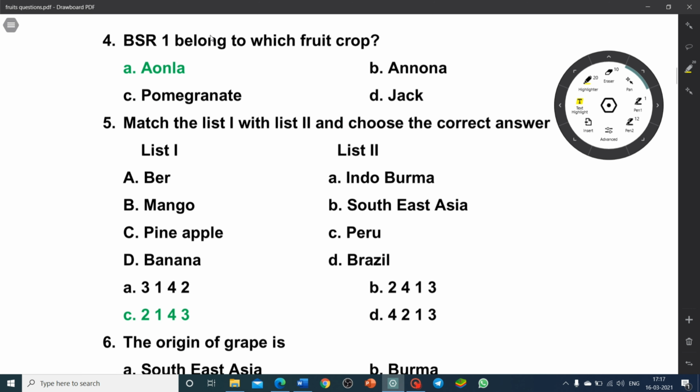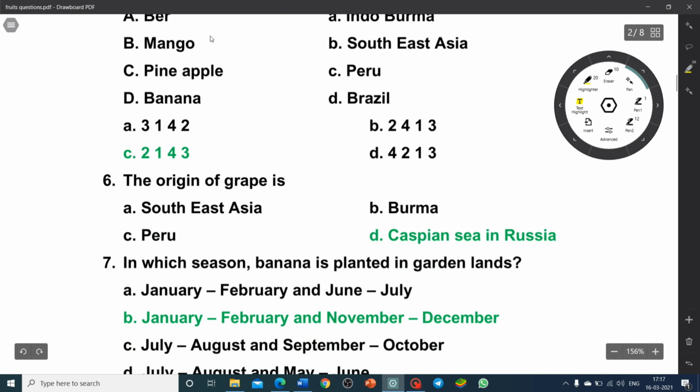Match the following. Ber, native of Southeast Asia. Mango, Indo-Burma. Pineapple, Brazil. Banana, Peru. So the correct answer is option C, 2143. Origin of grapes is the Caspian Sea region in Russia.